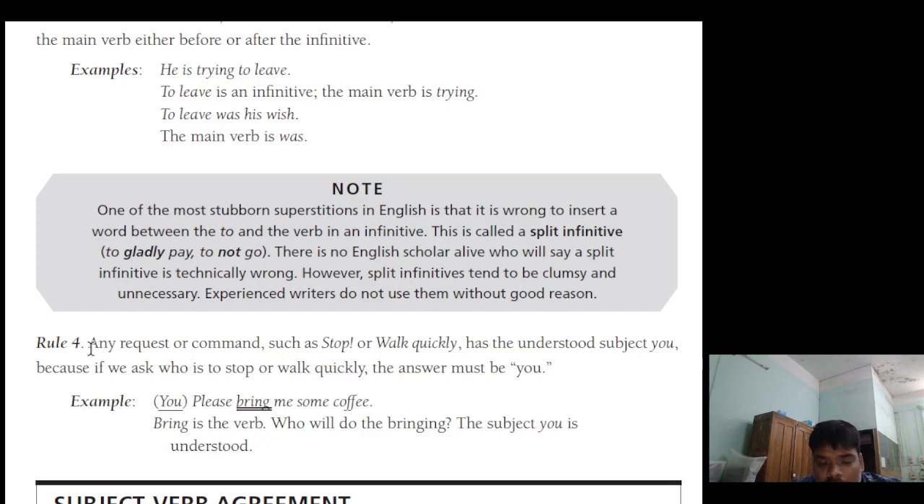Rule 4. Any request or command such as "stop" or "walk quickly" has the understood subject "you", because if we ask who is to stop or walk quickly, the answer must be "you". Here, "Please bring me some coffee." "Bring" is the verb. Who will do the bringing? The subject "you" is understood.